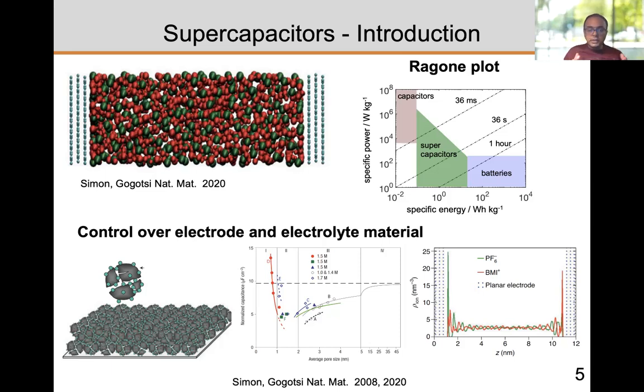So what we were interested in was understanding that there is a lot of interest in this pore size distribution. However, the limit which is widely available is for large pore sizes, or the thin double layer limit. Here, thin double layer limit means the ratio of the Debye length to the pore size is small. And that will typically occur for macropores, like in microns or hundreds of microns. But as we see here in the plot, the research has increasingly focused on nanopores. So it was our interest to understand what will happen when we have thick double layers, so basically the double layer is comparable to the pore size.